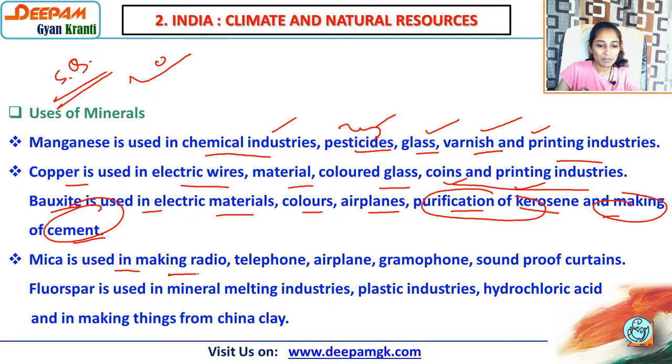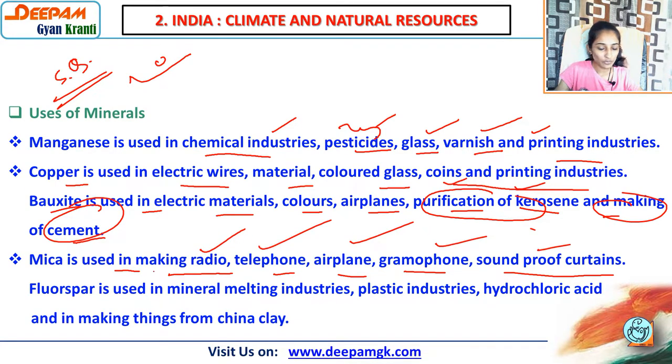Mica is used in the making radio, telephone, airplane, gramophone, soundproof curtains. Now you know very well soundproof मतलब ऐसे curtains होते हैं जिससे बाहर की आवाज़ है वो अंदर नहीं आएगी. So for that mica is used. Radio, telephone, airplane, gramophone and soundproof curtains.